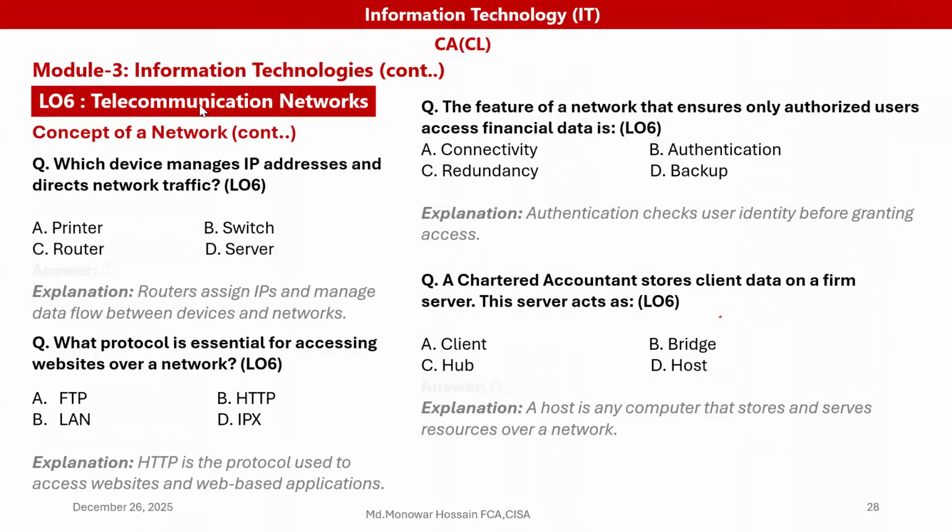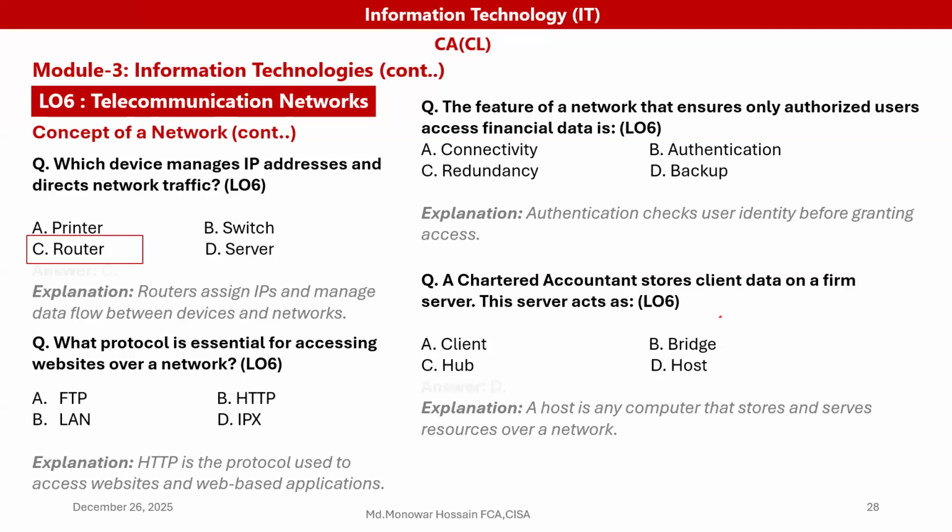Now, which device manages IP addresses and directs network traffic? We know, router. A router assigns IPs and manages data flow between devices and the network, as you see.